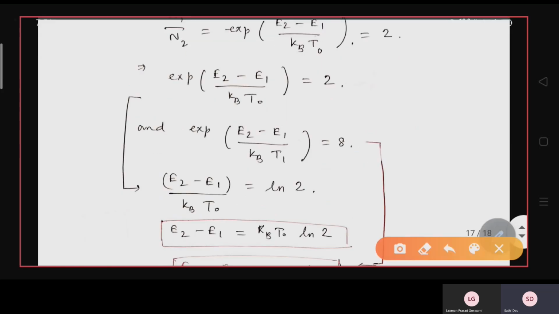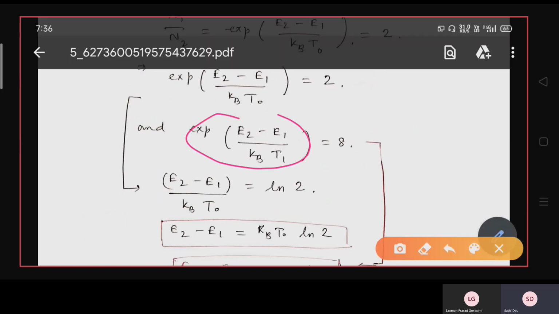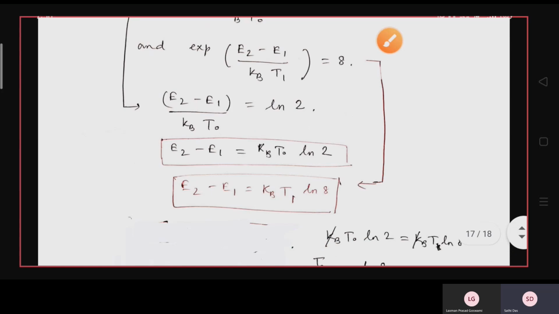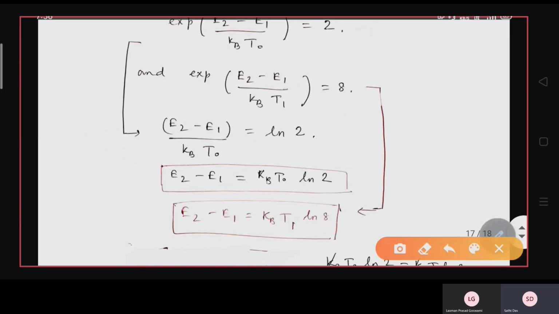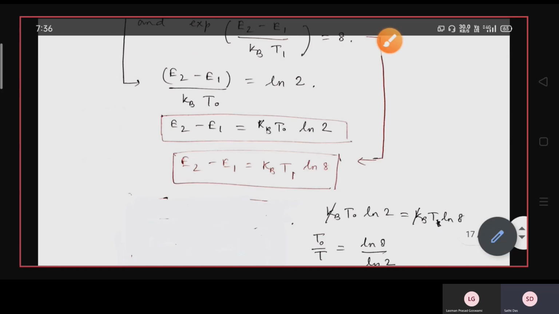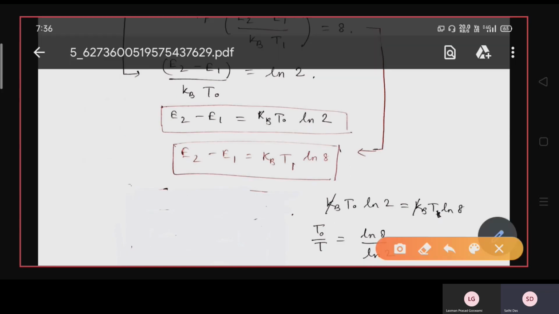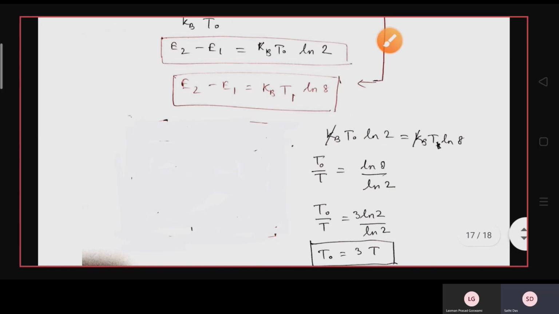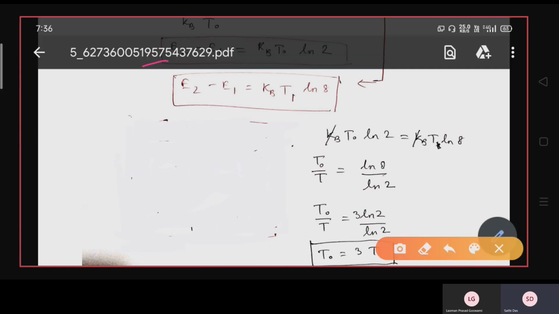And another condition, exponential of E2 minus E1 divided by kBT equals 8. Now, E2 minus E1 from one condition is kBT naught into ln 2, and from another condition is kBT into ln 8. The energy level difference is the same, so kBT naught ln 2 equals kBT ln 8.